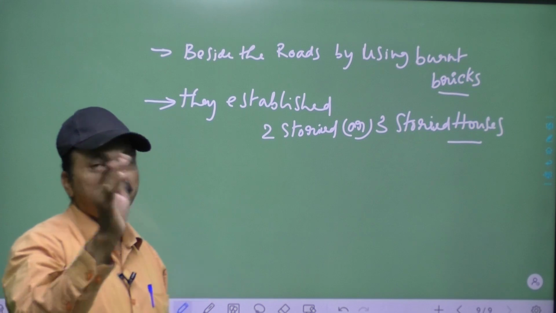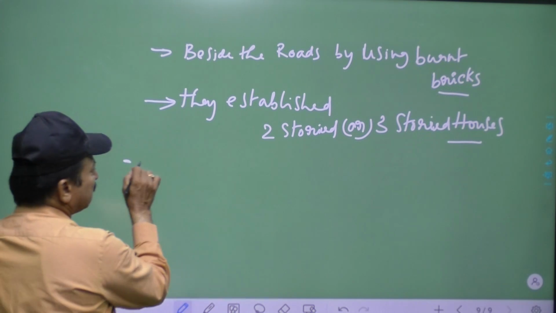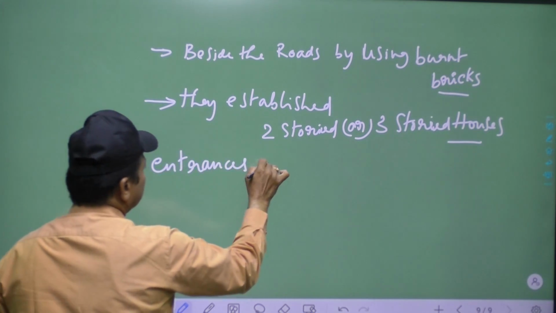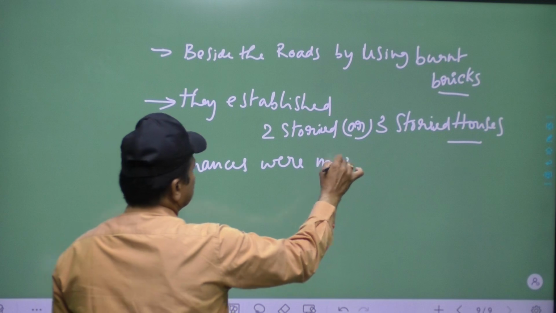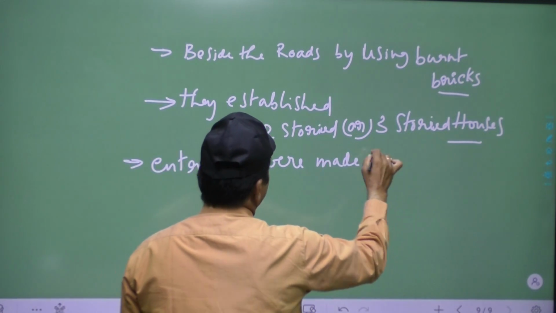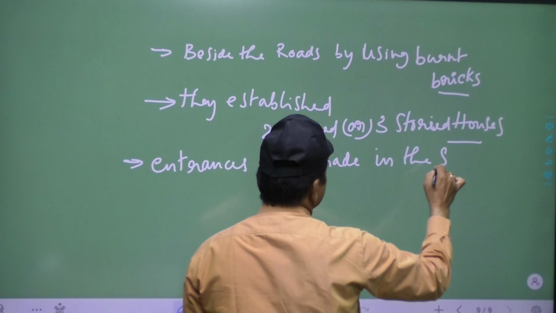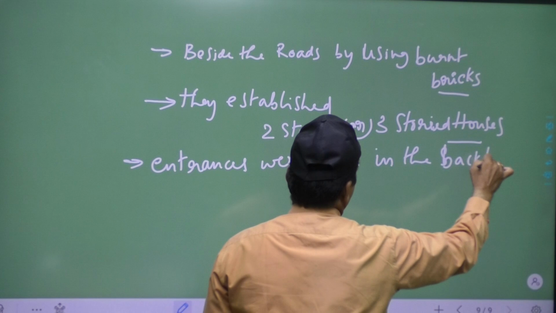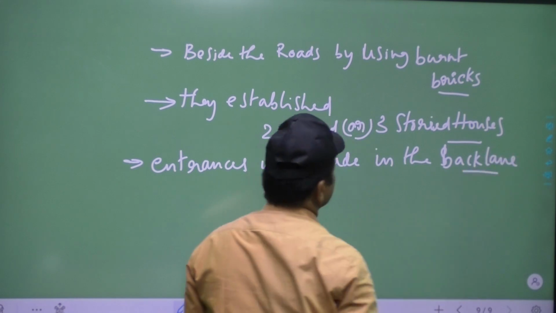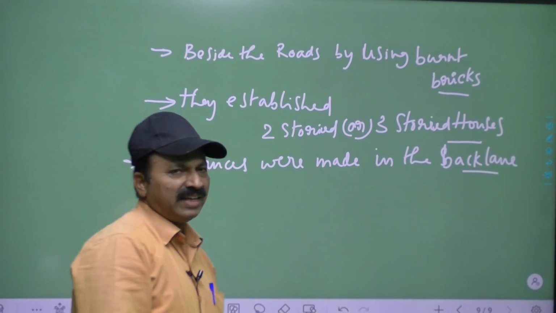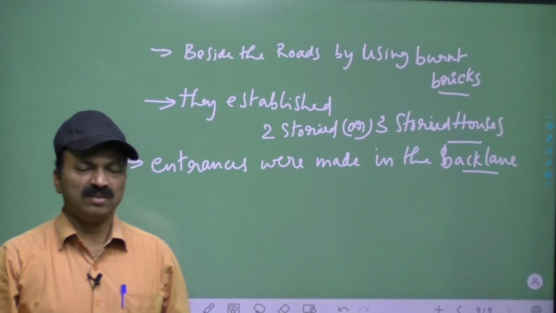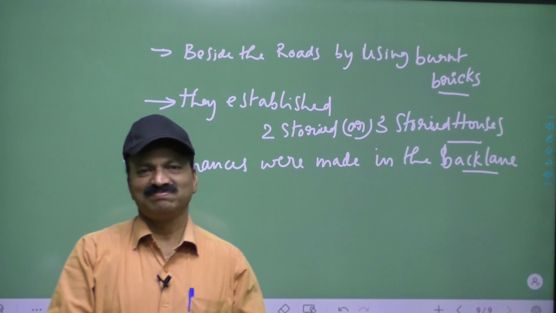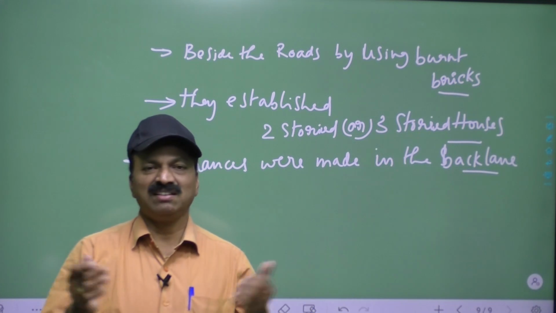But entrances were made in the back lane. In the statements, it may be asked, in the back lane only they established entrances. Why did they establish entrances in the back lane? What is the need? If I see, these doors were not there. Windows and doors especially they did not keep.